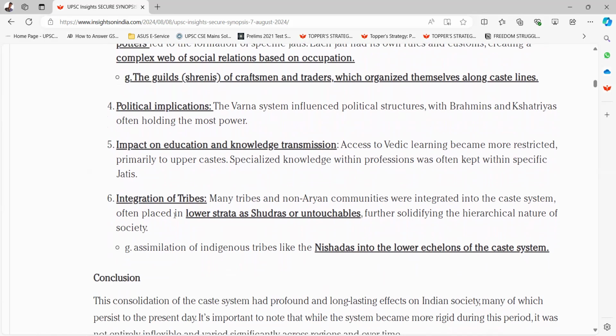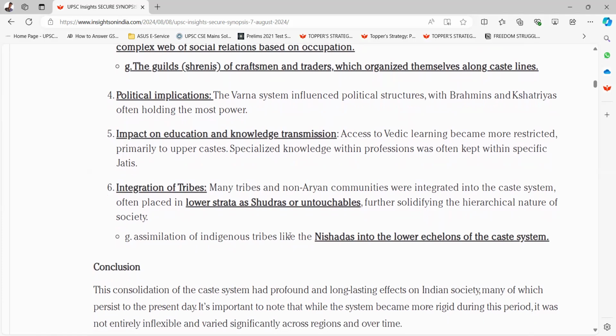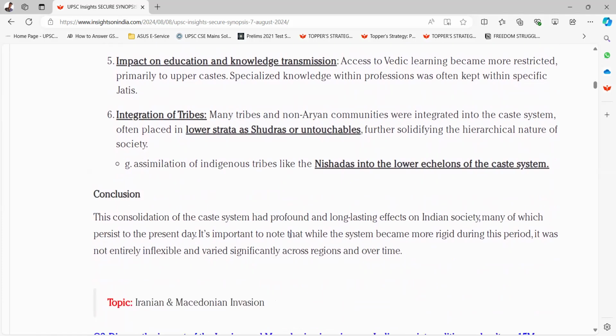Sixth is integration of tribes. Many tribes and non-Aryan communities were integrated into the caste system, often placed in lower strata as Shudras or untouchables, further solidifying the hierarchical nature of society. Example, assimilation of indigenous tribes like the Nishadas into the lower echelons of the caste system.